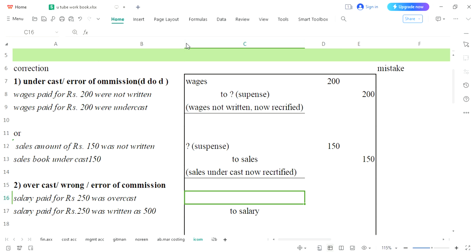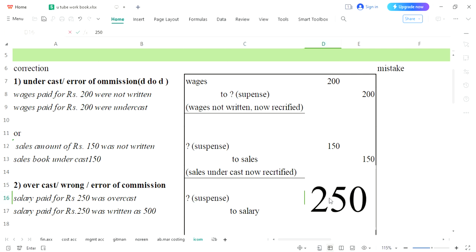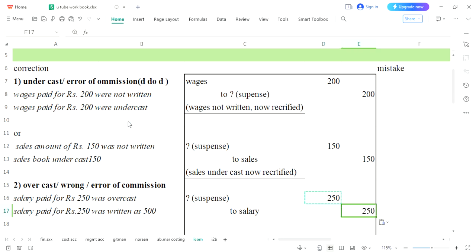There is nothing to be written on debit side, as you know that there was only one mistake and you have rectified that mistake. If mistake has been rectified, there is nothing to be written over here. Temporarily you may write over here suspense. And how much amount? It was 250. So you will write 250 over here. Why size is being changed? I haven't changed it. Alright. And same amount you are supposed to write over here.